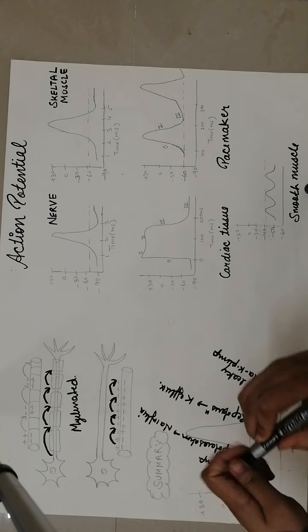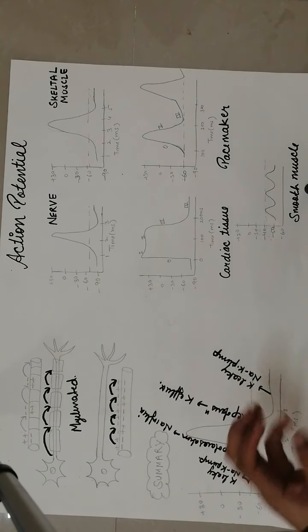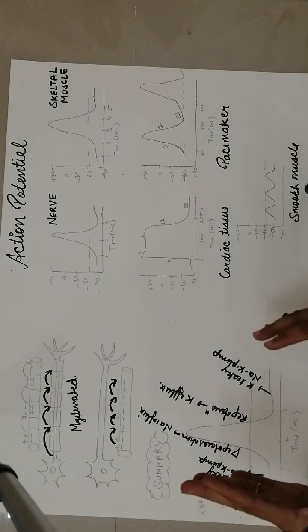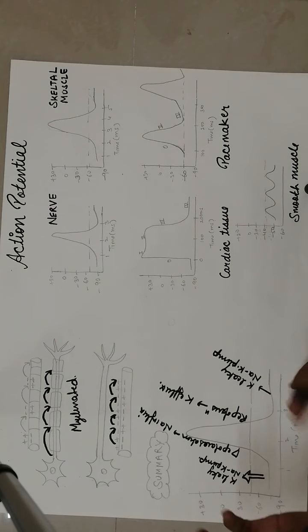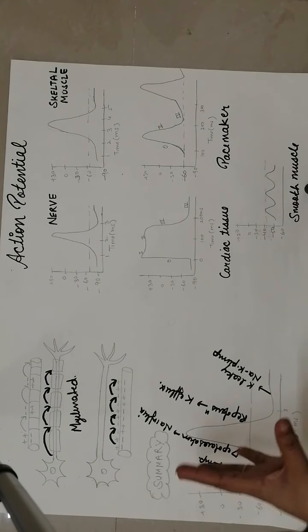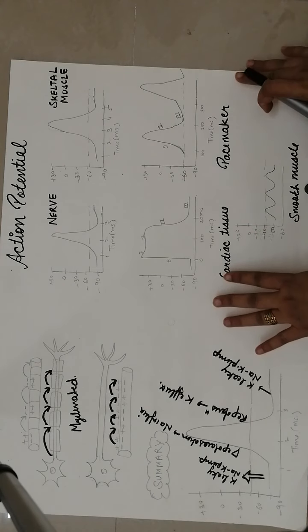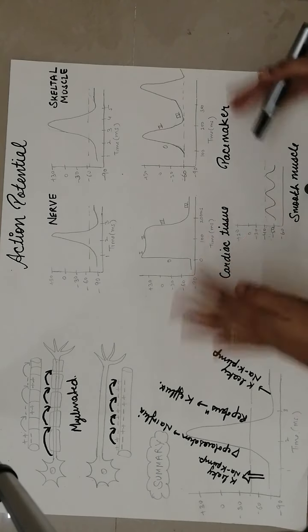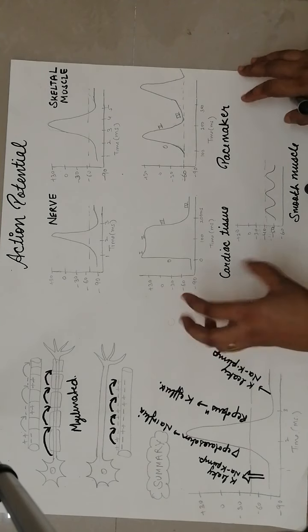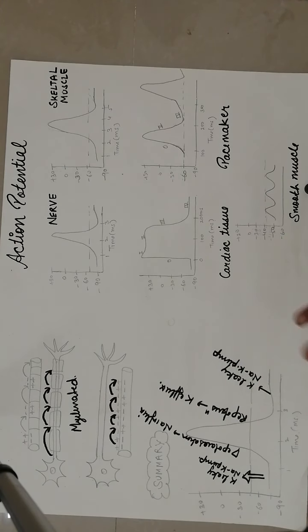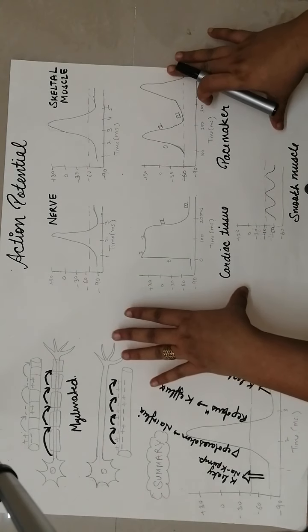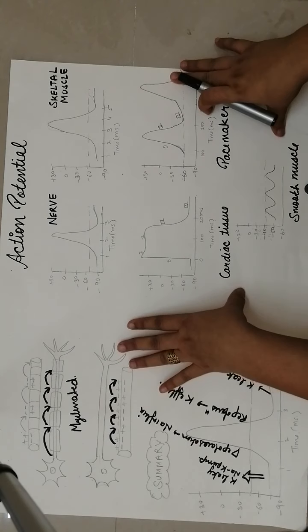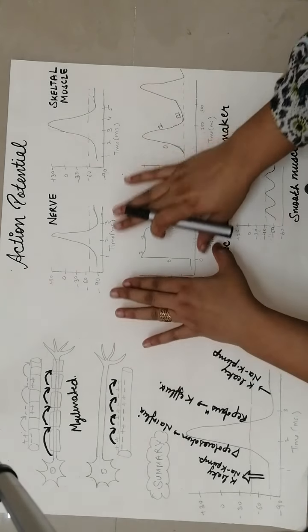So mostly students have some confusion about action potential in different tissues, about duration, about threshold, and the slightly different graphs. If we see different tissues in our body, there are slight differences in action potential. We have completed the action potential topic, but just to add on, to have a deep knowledge of action potential, I have summarized the action potentials of different tissues so that you can know better.